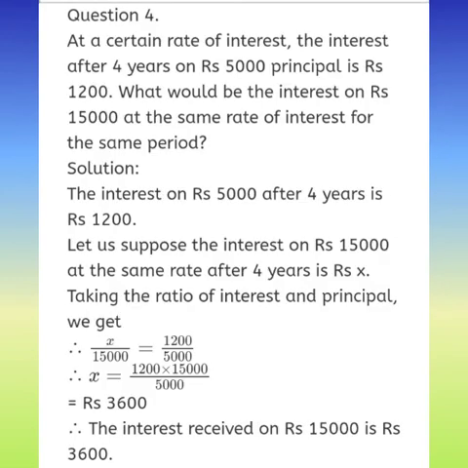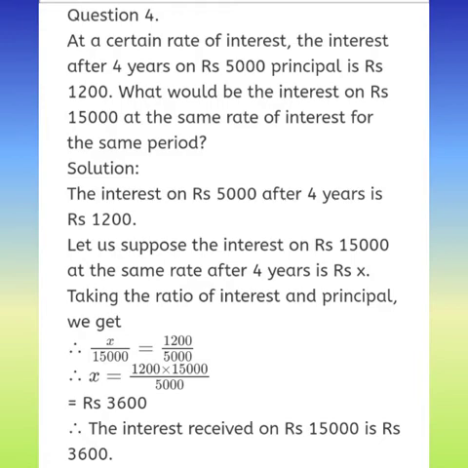Now the fourth question is: at a certain rate of interest, the interest after 4 years on rupees 5,000 principal is rupees 1,200. So what would be the interest on rupees 15,000 at the same rate of interest for the same period? So P is rupees 5,000, T is 4 years, and I is rupees 1,200. So we need to find R. Children, what we need to find is the rate of interest.